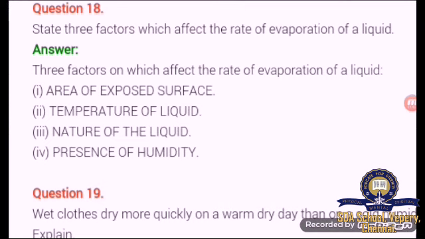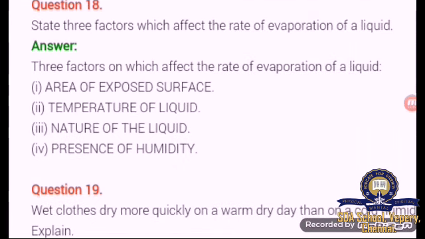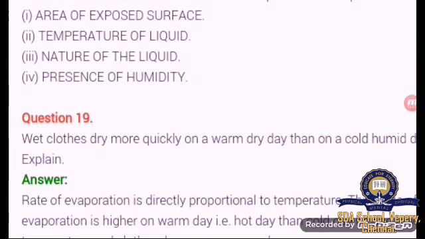State three factors which affect the rate of evaporation of a liquid. The factors are area of exposed surface, temperature of liquid, nature of the liquid, presence of humidity. These are the factors which affect the rate of evaporation of a liquid. When more area is exposed, the evaporation will be high. When temperature of liquid is high, the evaporation will be high. And it also depends upon the nature of the liquid, and it also depends upon the environmental conditions like presence of humidity.